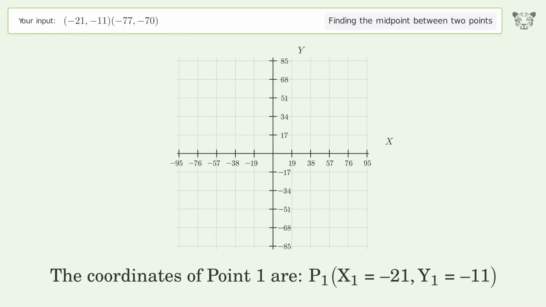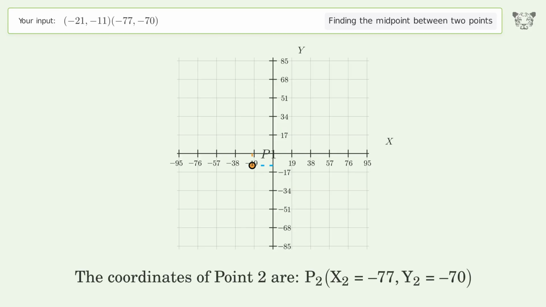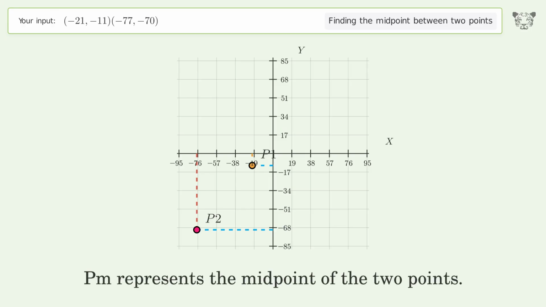The coordinates of point 1 are, x1 equals -21, y1 equals -11. The coordinates of point 2 are, x2 equals -77, y2 equals -70. PM represents the midpoint of the 2 points.